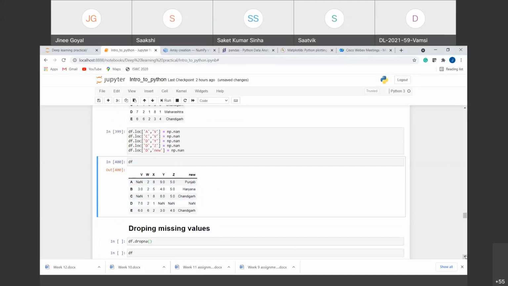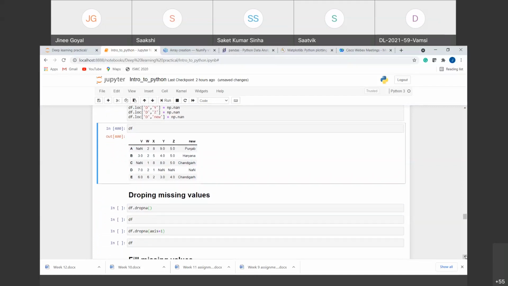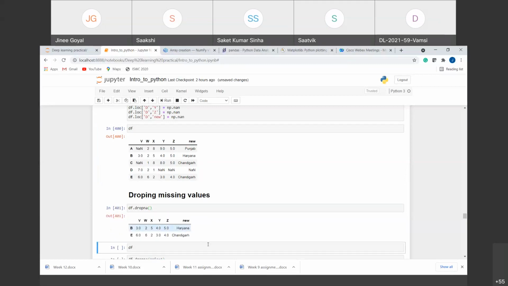So there are various ways of handling missing values. For example, I can drop the missing values. I can directly drop the row or the column that consists of missing values, right? So how can we do that? There is a function dropna. If I run this function dropna, what it will do is give us only those rows that do not consist of any null value. For example, A consists of a null value, so it has deleted this whole row. Similarly C and similarly D, and we are left with only 2 rows here.